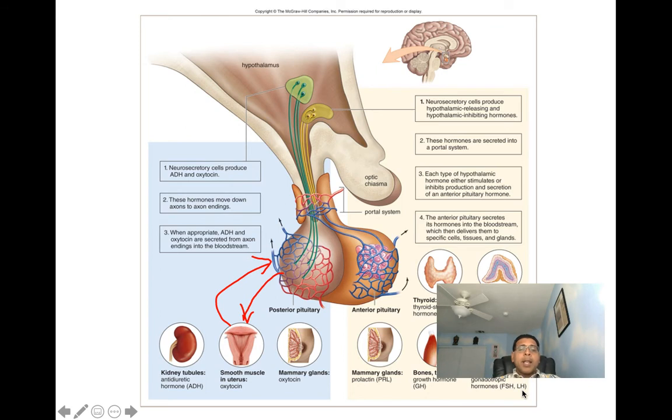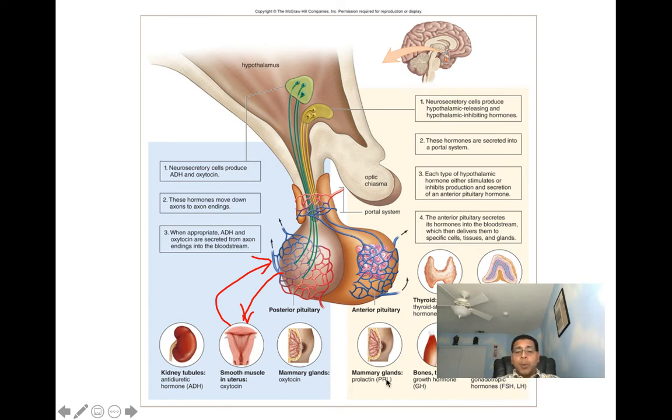They're going to stimulate the testes in males and the ovaries in females to produce gametes, which are sperm and ova, and also to produce sex hormones. So we've got 1, 2, 3, 4 hormones from the anterior pituitary taken care of.